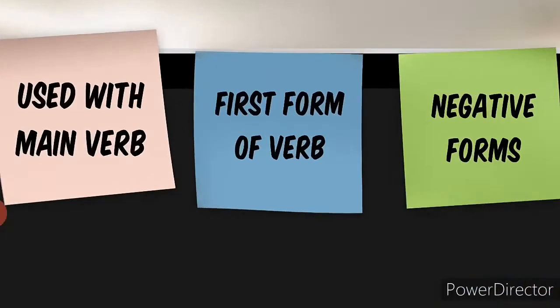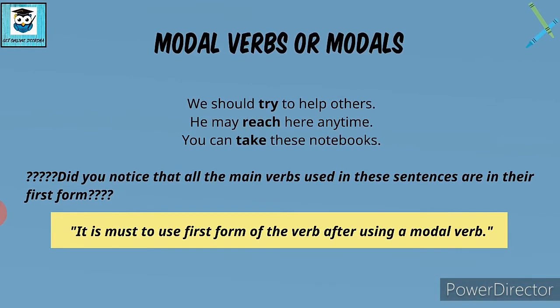Now let's read another feature of modal verbs. Let's read some examples. We should try to help others. He may reach here anytime. You can take these notebooks. Now let us emphasize on the verbs used in these sentences. So in the first sentence, the verb is try. The second, reach. The third, take, in bold letters.